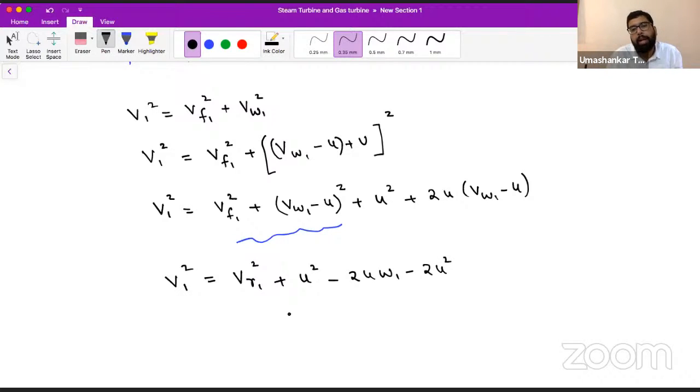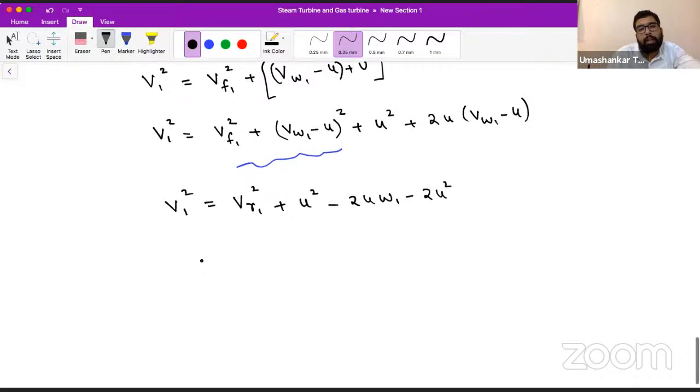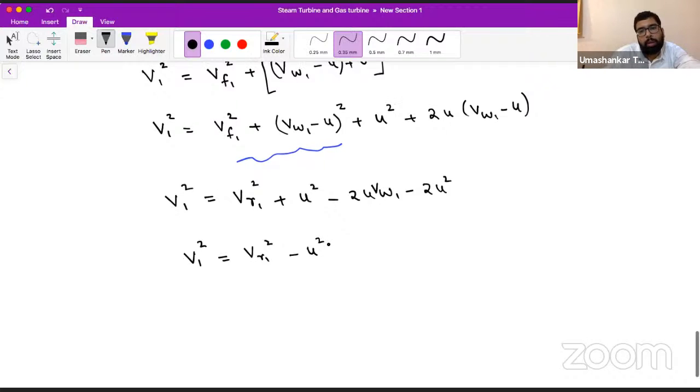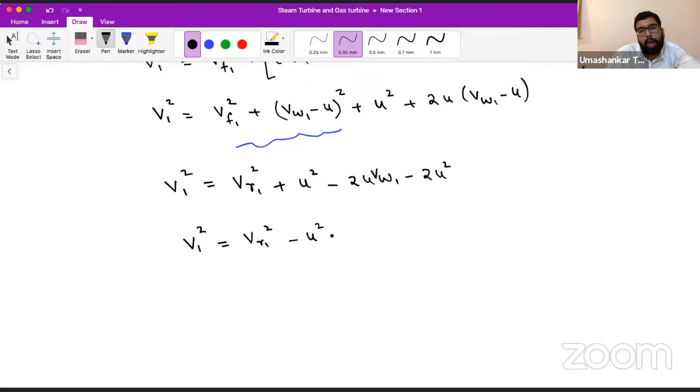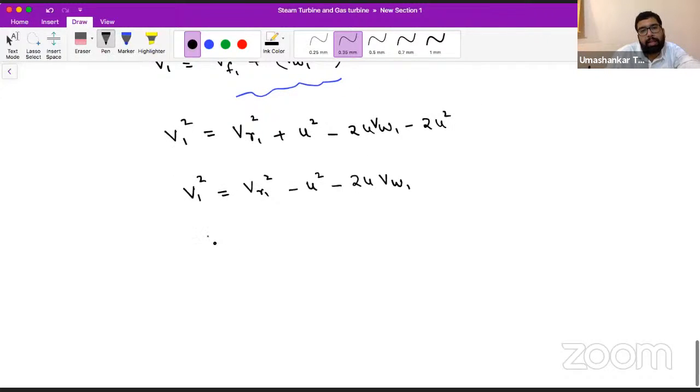I have opened this bracket now. So now we can say that V1 square is equal to VR1 square minus U square, this is VW1, minus U square minus 2U VW1. So from here we can say that VR1 square is equal to V1 square.